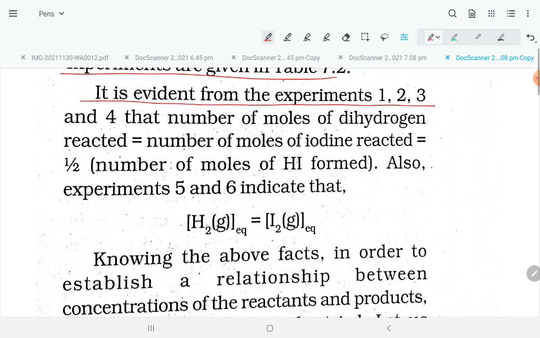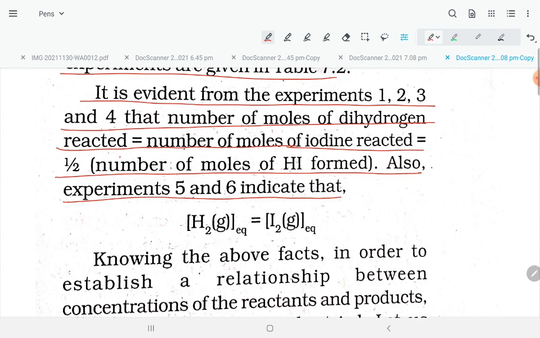It is evident from experiments 1, 2, 3 and 4 that the number of moles of dihydrogen reacted equals the number of moles of iodine reacted, which equals half the number of moles of HI formed. Also, experiments 5 and 6 indicated that [H2] at equilibrium is equal to [I2] at equilibrium.